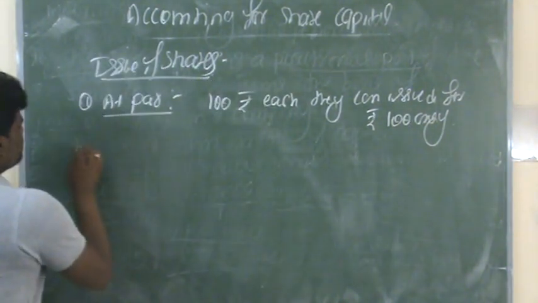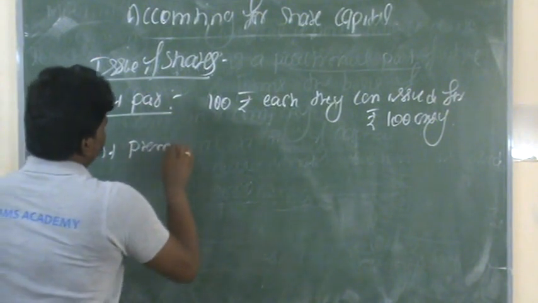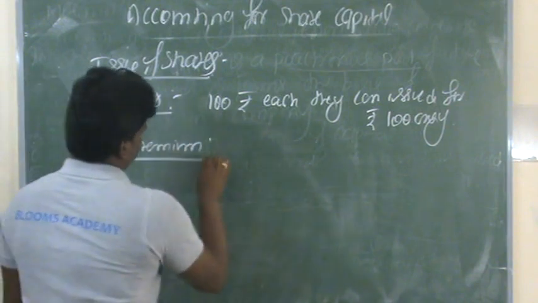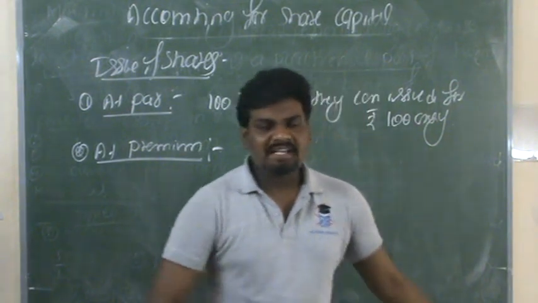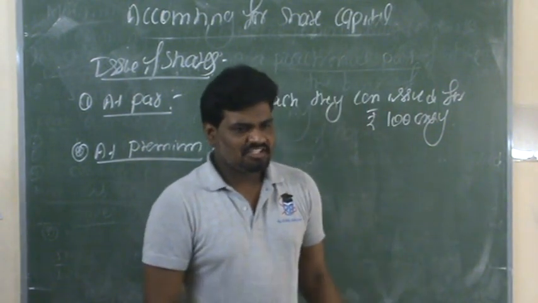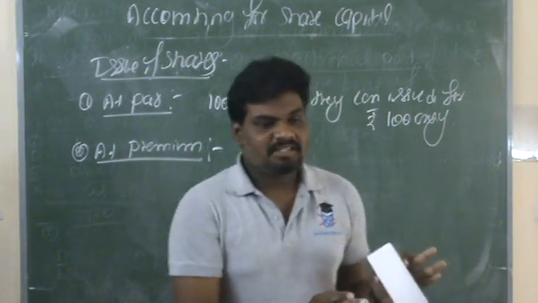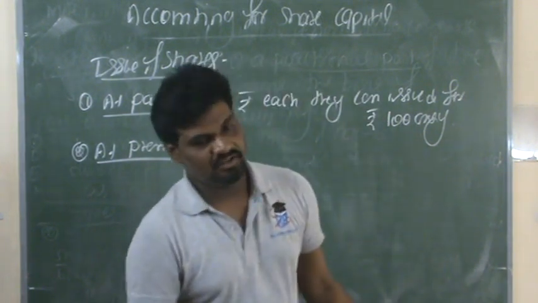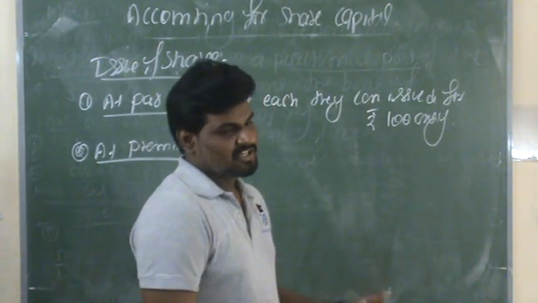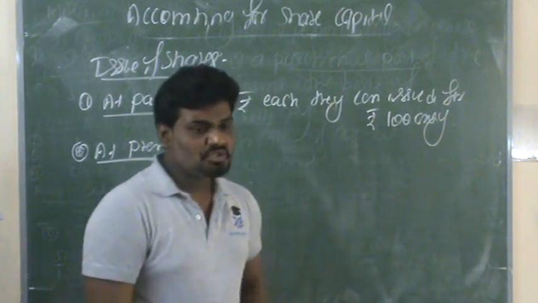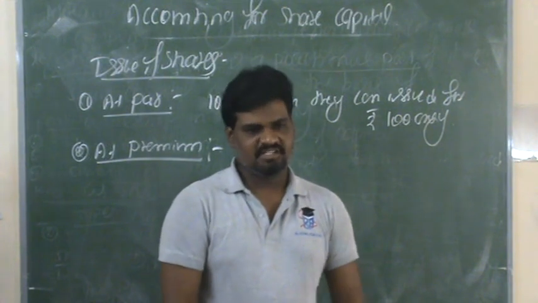The second one is at premium. At what situation can they issue shares at a premium? When the company's shares are in high demand in the society. When the company's shares are in high demand, they can issue the shares at more than the actual value of the shares.